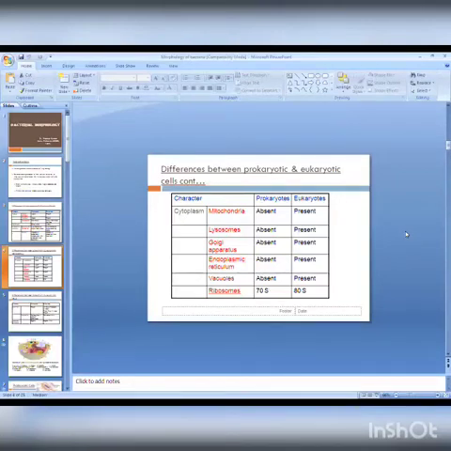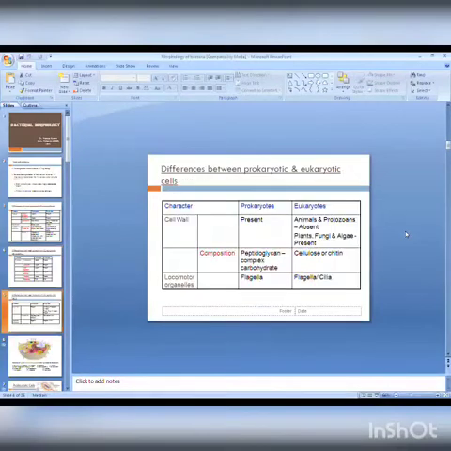Lysosomes, Golgi bodies, endoplasmic reticulum, and vacuoles are all absent in bacteria or prokaryotic cells, while present in eukaryotic cells. Then there is a little difference in the sedimentation constant of ribosomes: 70S in prokaryotes, while 80S in eukaryotes. There are two subunits in each, and we will learn the details when we study ribosomes.